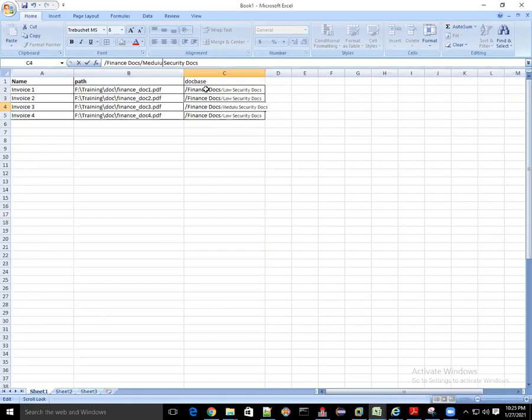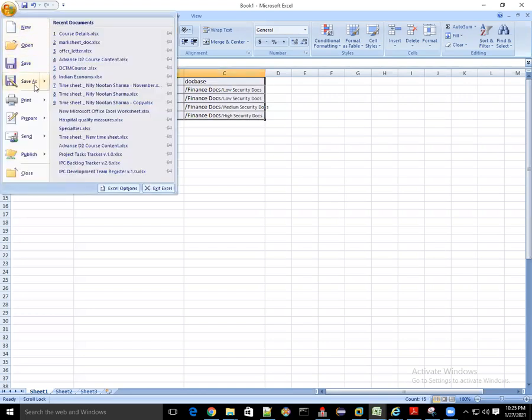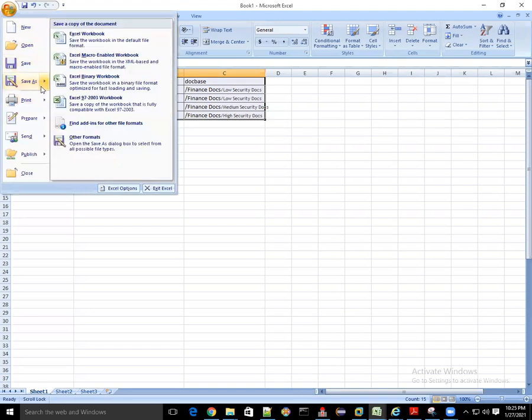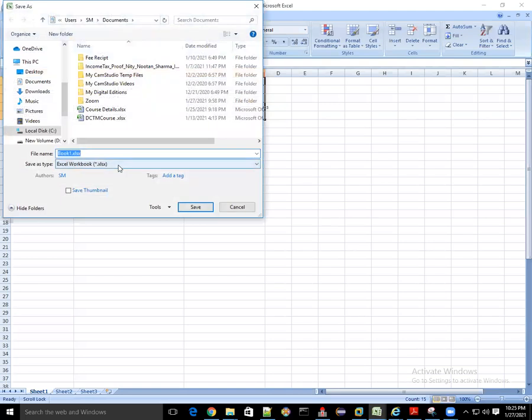And let's take one last document as high security. So we have multiple documents in the Excel, and multiple documents are going into multiple folders. So what's our need? We save this Excel as a data dump, let's say save as data dump.